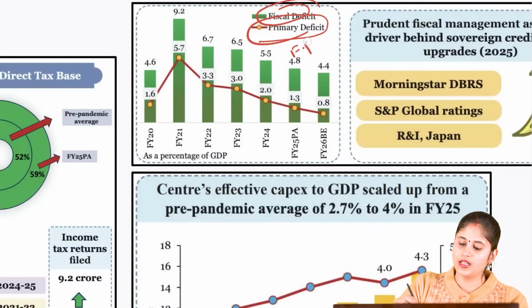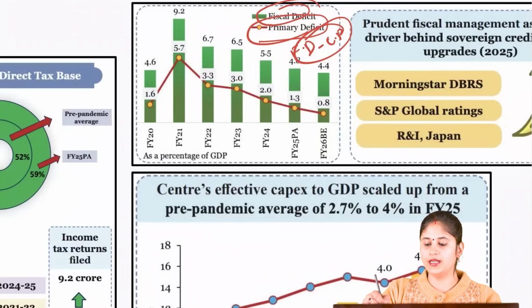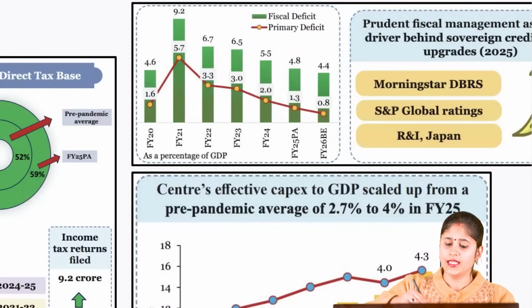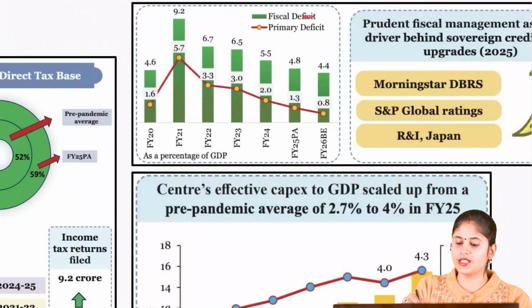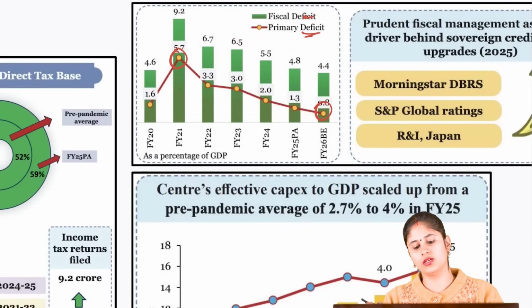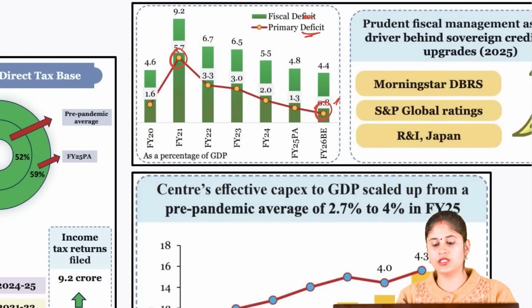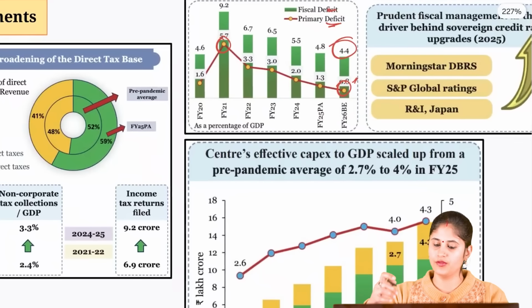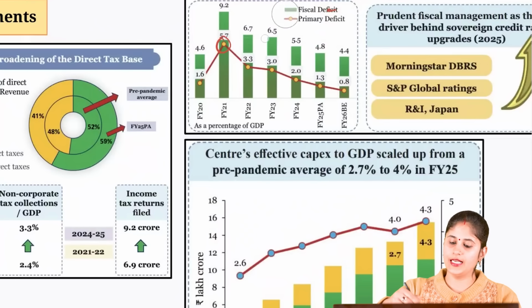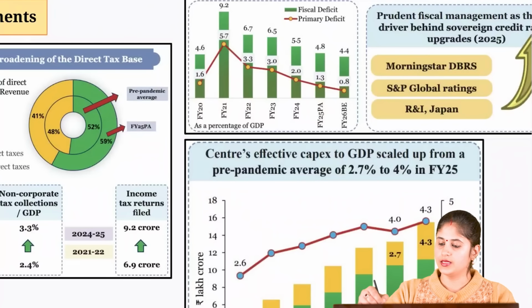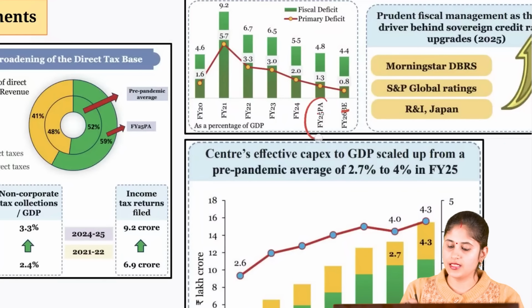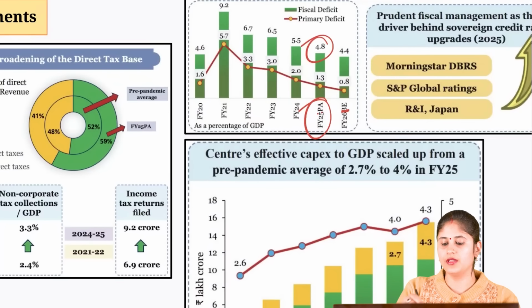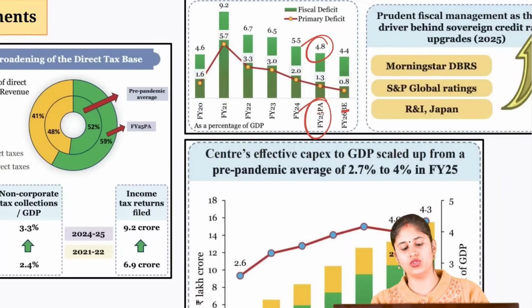From the fiscal deficit, you deduct the interest payments, and that's how you get the primary deficit. Now you can see that both the deficits we are managing very well. Primary deficit is around 0.8% of the GDP and fiscal deficit 4.4%. It is anticipated that it would fall down to 4.4%. Currently it is 4.8. Okay. This is the estimated figure and this is the real figure that we have. So in 2025, it was 4.8% of the GDP.